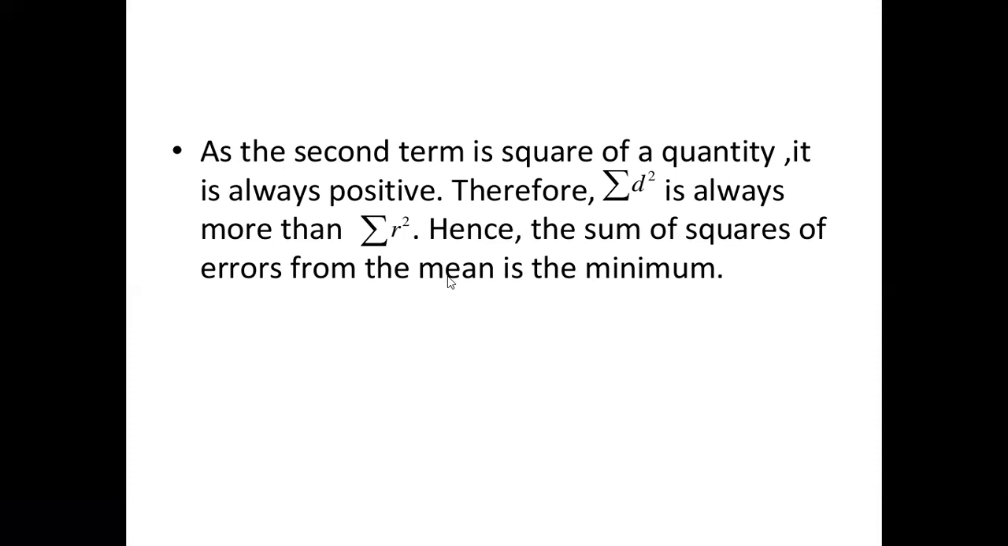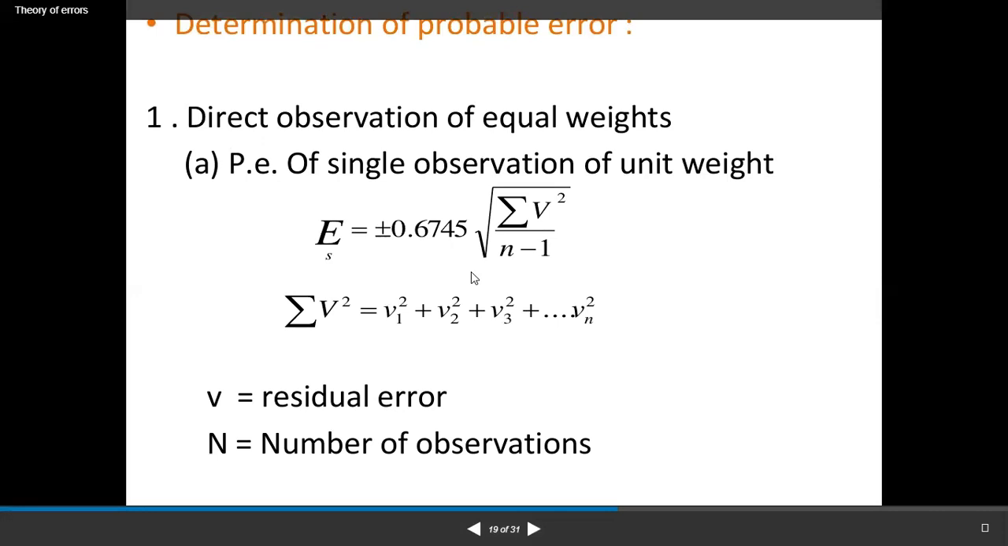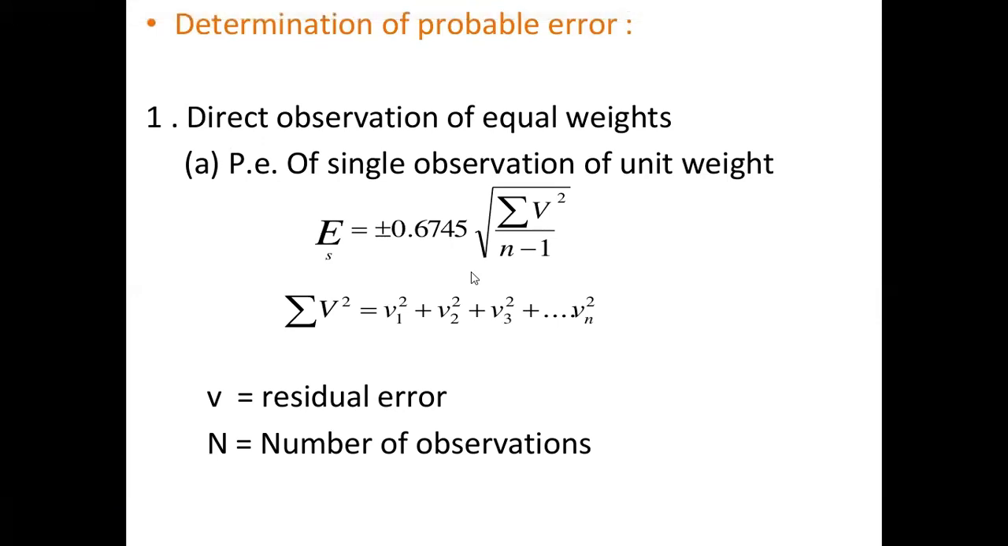Hence, the sum of square of errors from the mean is the minimum. Determination of the probable error. First is direct observation of equal weights. So, probable error of a single observation of unit weight is equal to ES is equal to plus or minus 0.6745